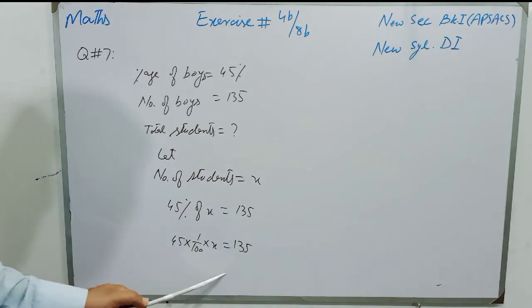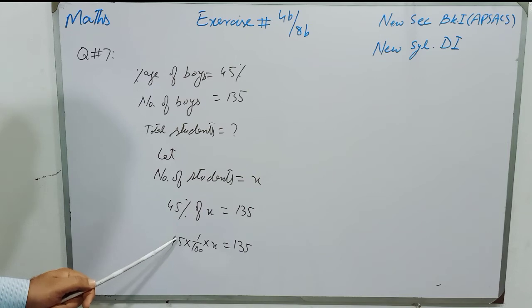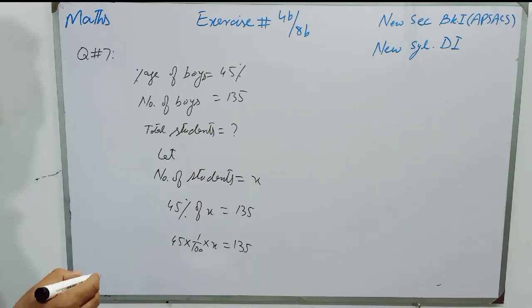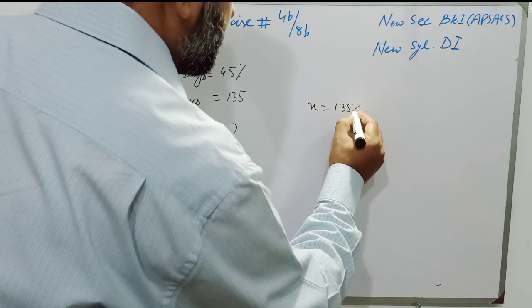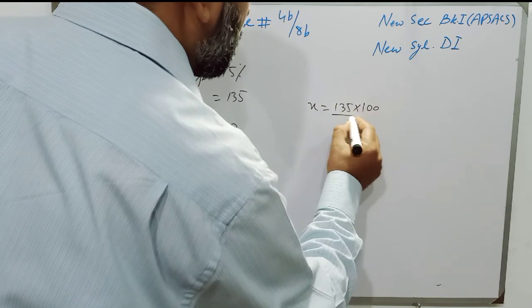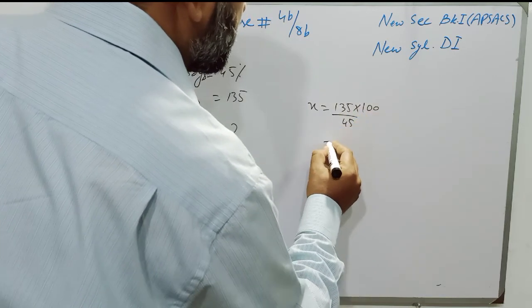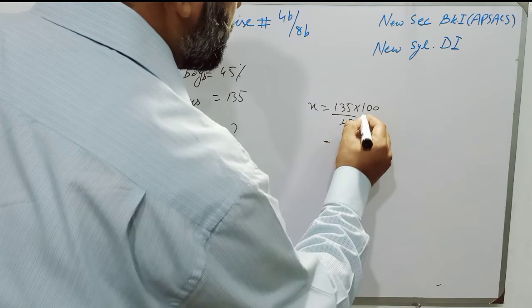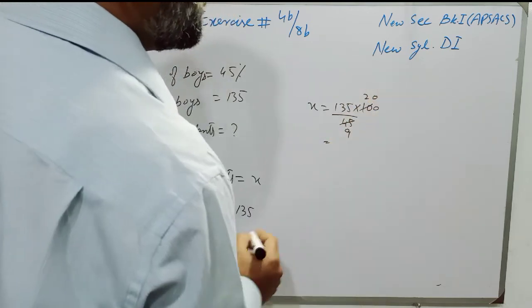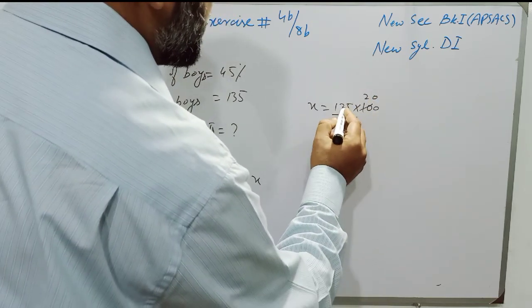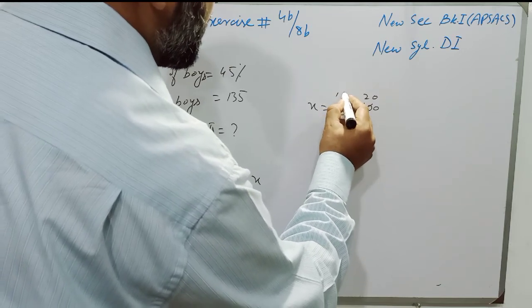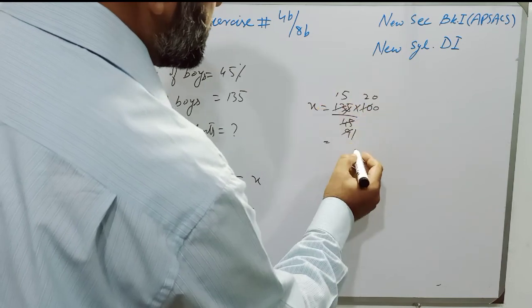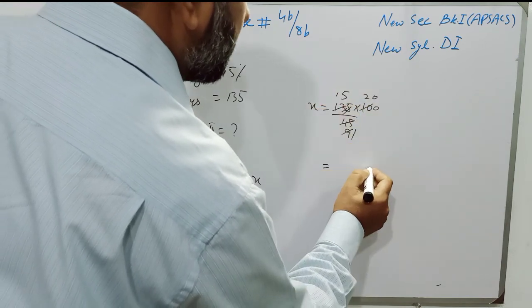When I transfer it to the other side, it will multiply. And 45 is multiplying on the left side, and when I transfer it to the other side, it will divide. So students, X will become 135 multiplied by 100 over 45. Now students, 5 9s are 45, 5 2s are 10, and 5 0s are 0, and 9 1s are 9, and 4 carry, it will become 45, and 9 5s are 45, and 15 zeros are 0, and 15 2s are 30.